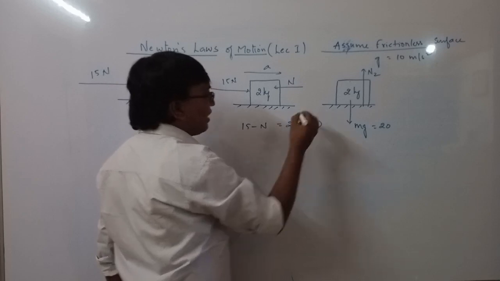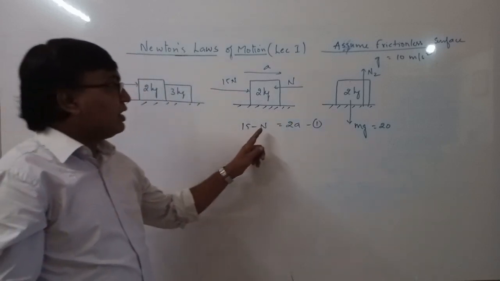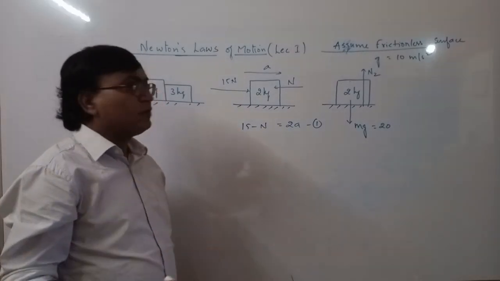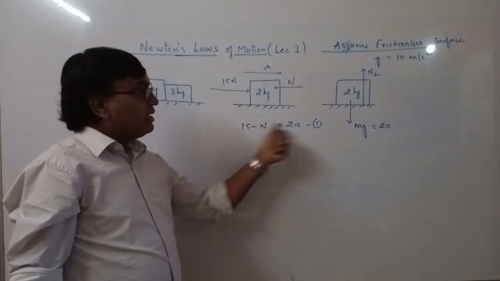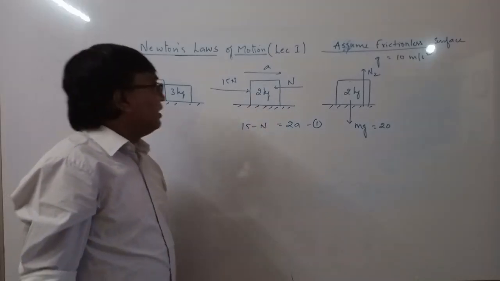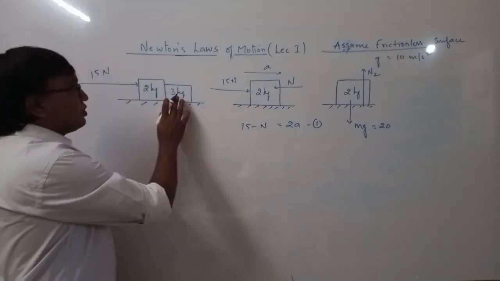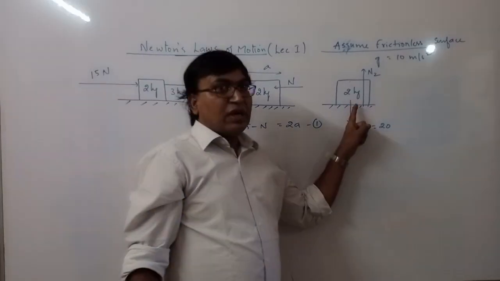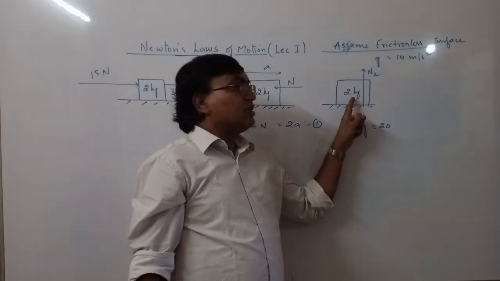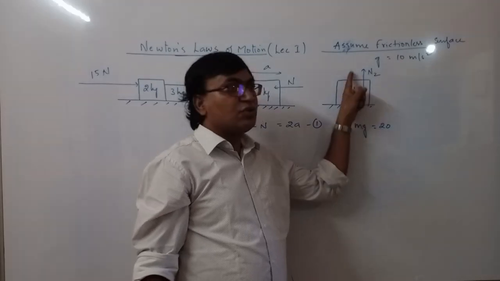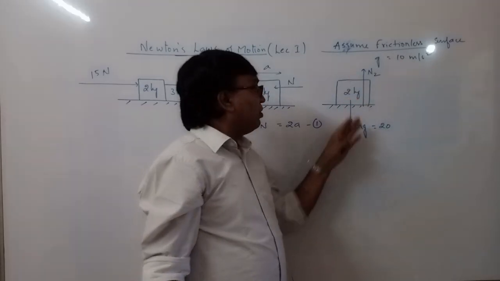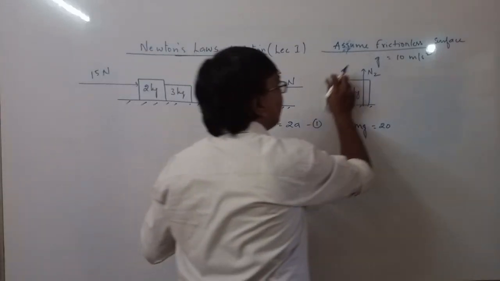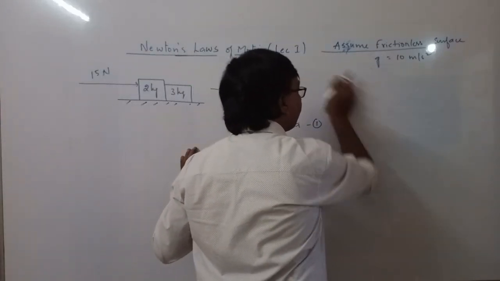This is equation 1. There are two unknowns. N is unknown, acceleration is unknown, so we have to find out another equation so that it can be solved. So now let us take 3 kg. We are not considering y direction because in y direction there is no motion. Okay, so let us not discuss y direction now. We will discuss only x direction.